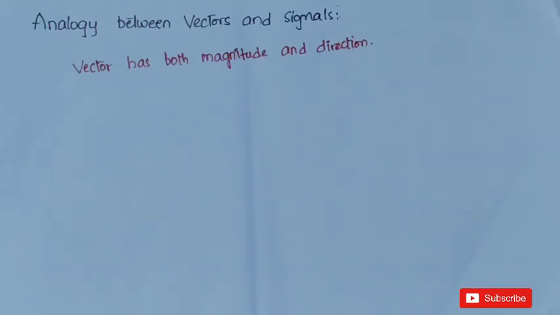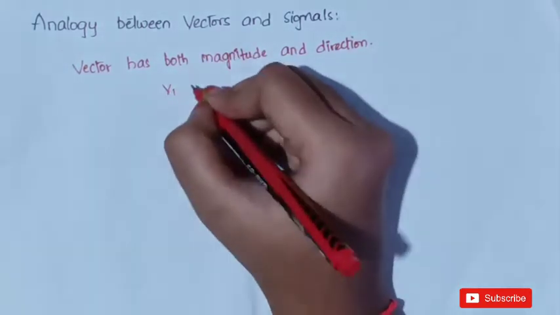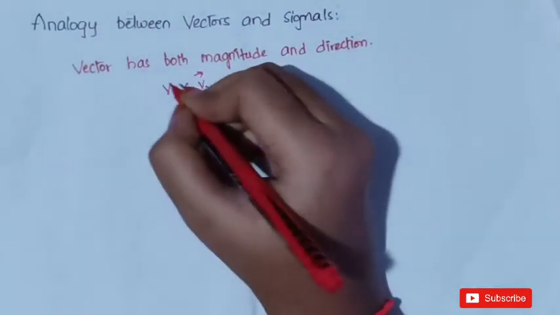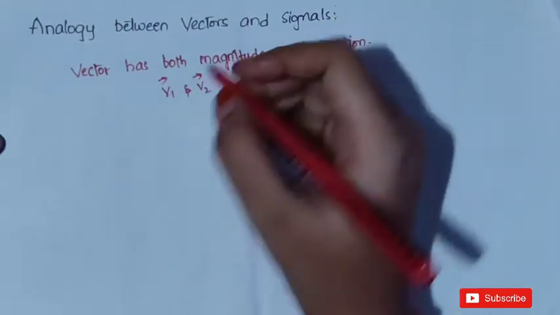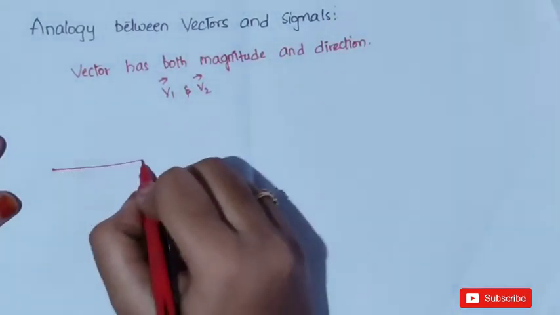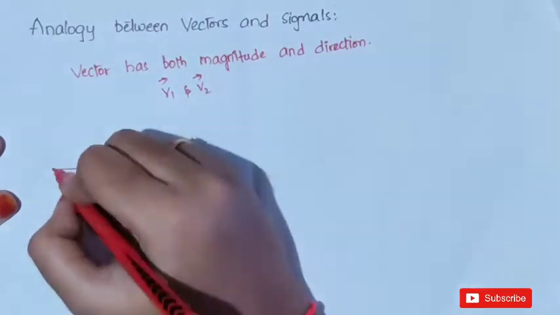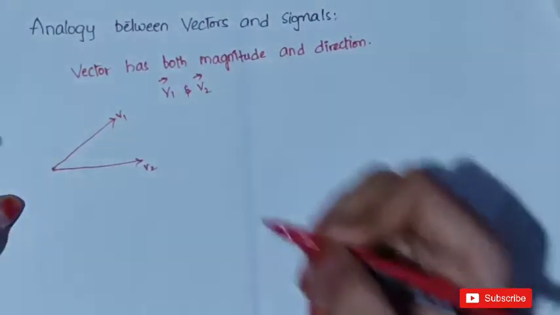Before discussing the analogy between vectors and signals, first let us derive some formulas regarding vectors. A vector is nothing but a quantity which has both magnitude and direction, which we have already learned in earlier classes. First let us consider two vectors v1 and v2. This is the vector v2 and this is the vector v1.